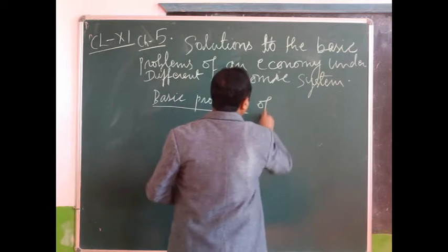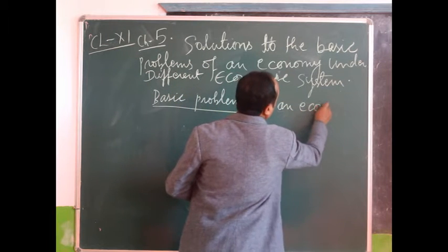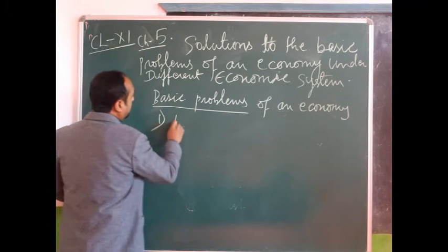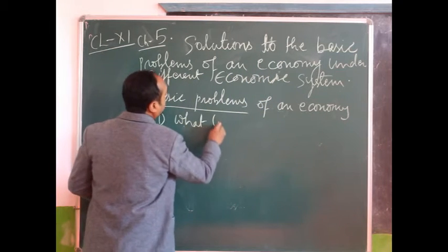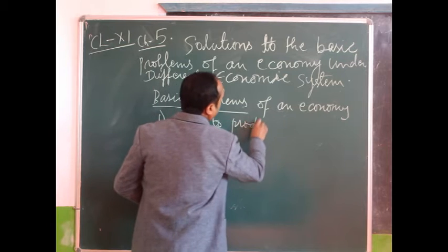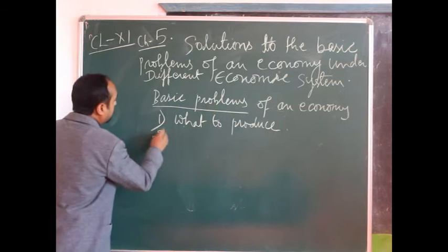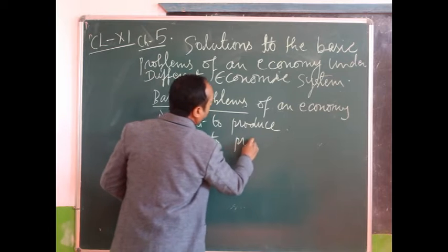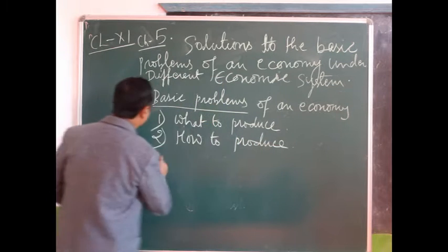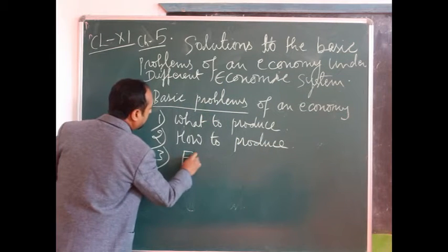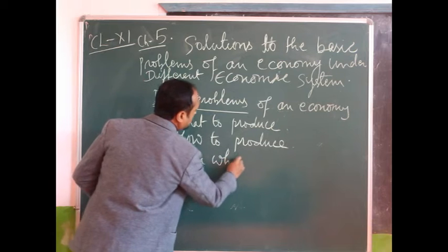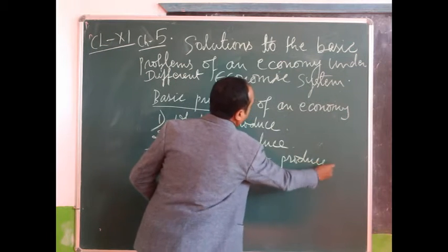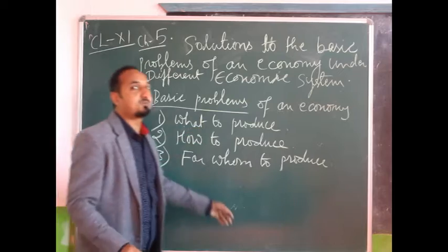Basic problems of an economy are: number one, what to produce; number two, how to produce; and number three, for whom to produce. Okay, so these are the basic problems.